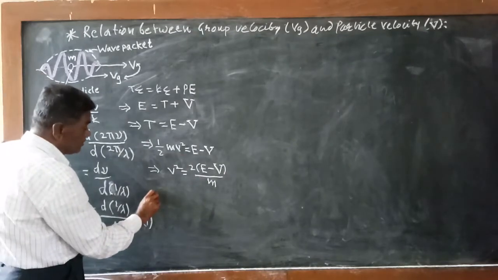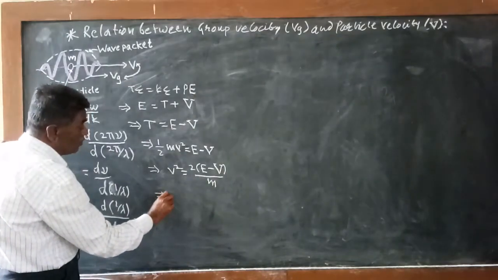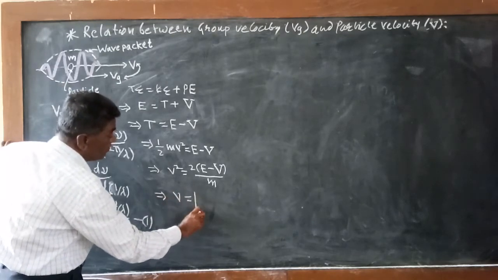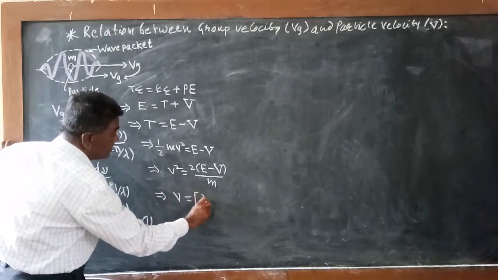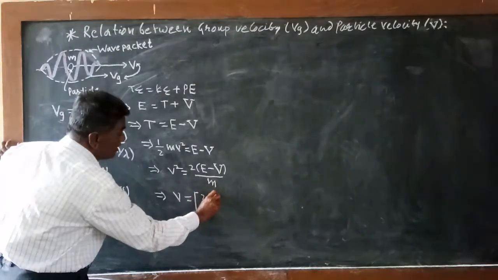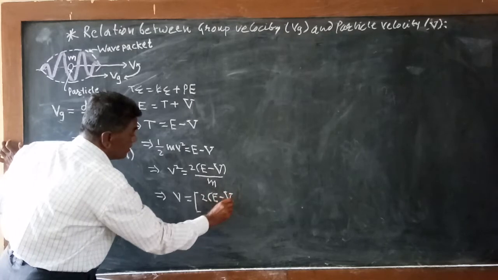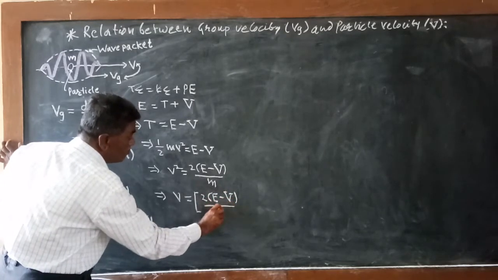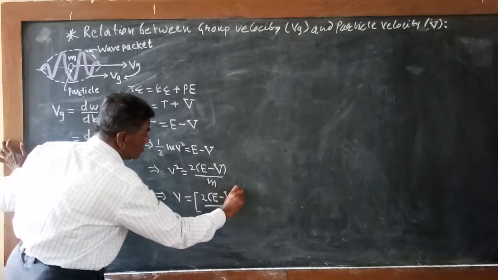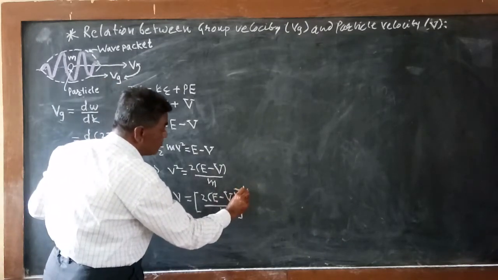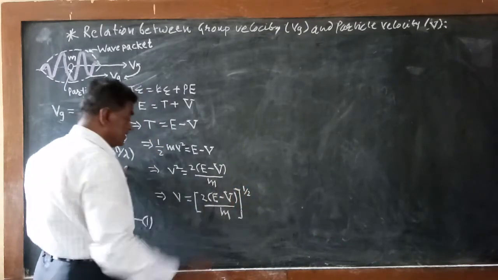It means v is equal to the square root of this quantity, or in terms of indices we can write it like this: v equals [2(E minus V) divided by m] to the power half, since a square root can be represented in terms of indices as half. So we are getting this.